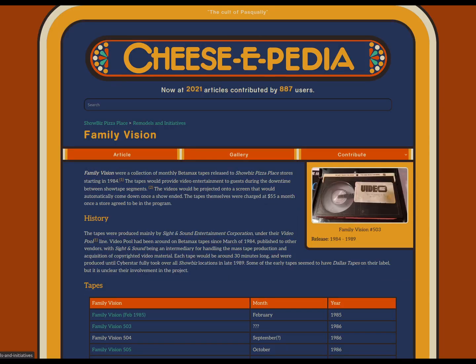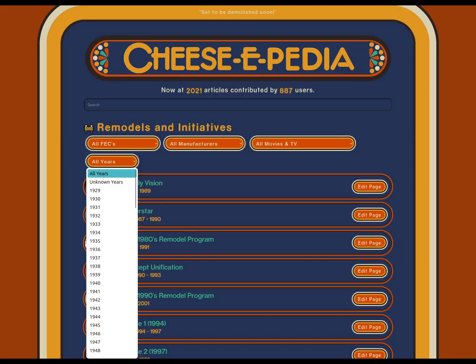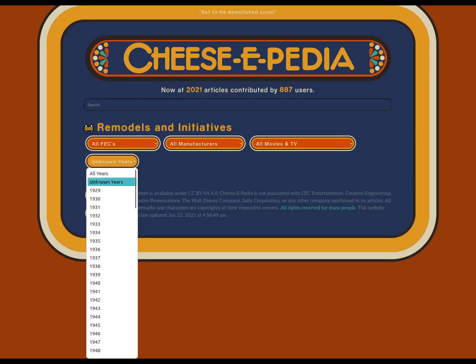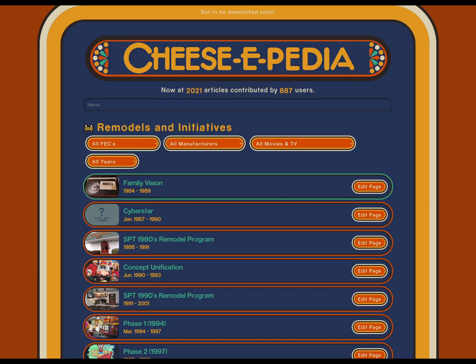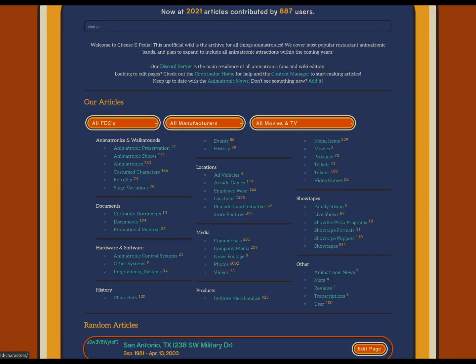And then you have back in here, you can also sort by years. So you can sort by unknown years if you don't know. And then most years are available here. So from 1987 to 1990, you got Cyberstar, so super convenient.